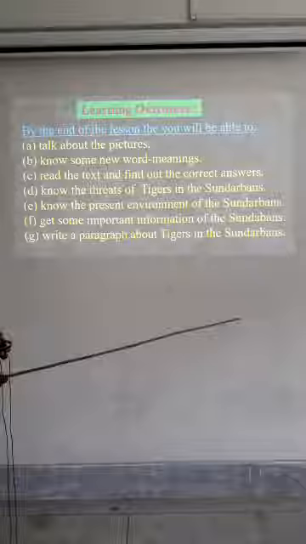Next, vocabs. We will know some vocabs before going through the text. We should increase our vocabulary by knowing some words.